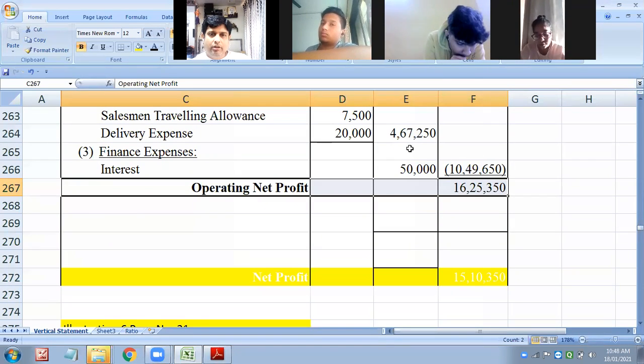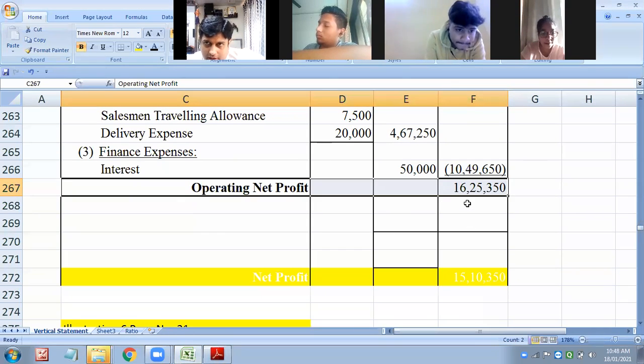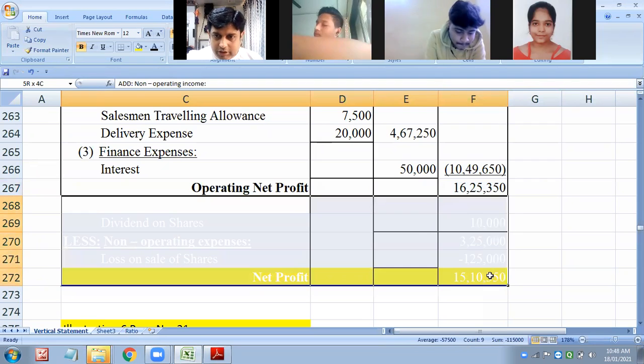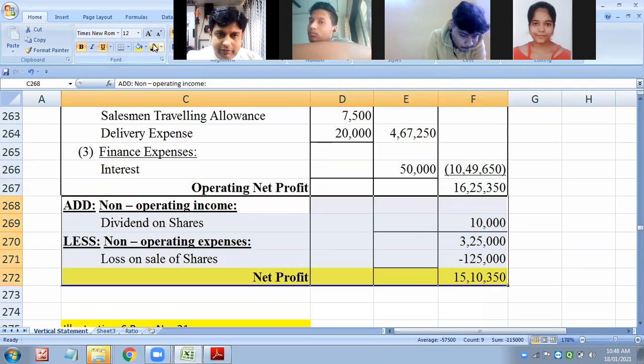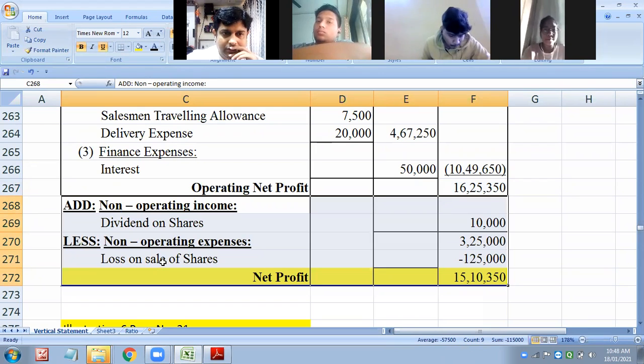Very good. So you can leave, Pradnya. No problem. Because at 11, after 10 minutes, you have another lecture to attend. Others also, just finish and you can leave. There was non-operating income like dividend on shares, and there were non-operating expenses also, loss on sale of shares. The net profit we got is 15 lakh 10,000.